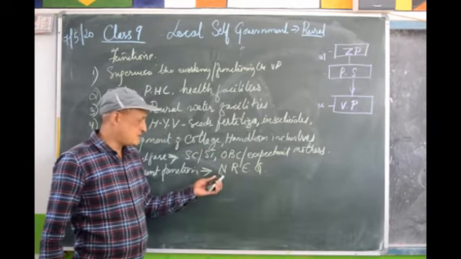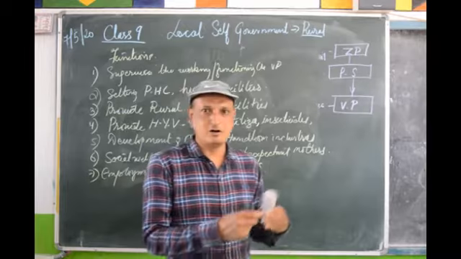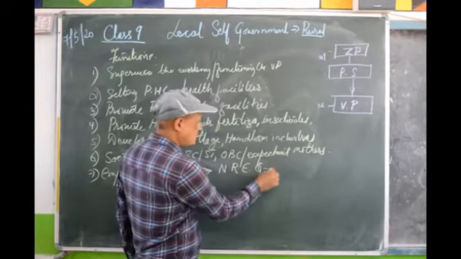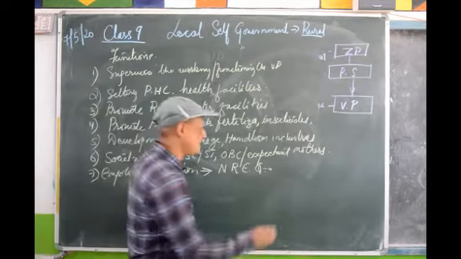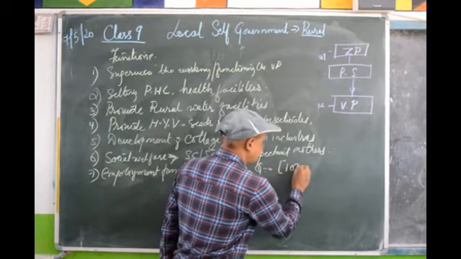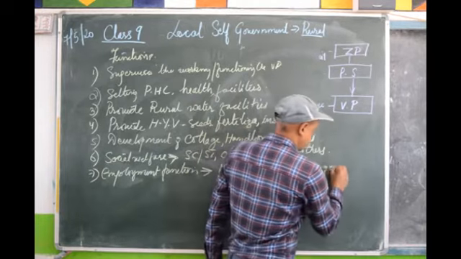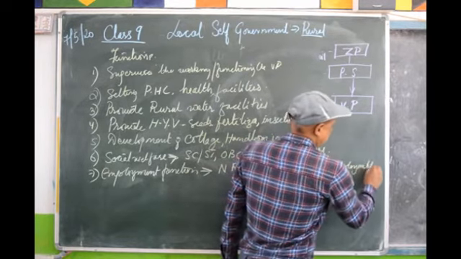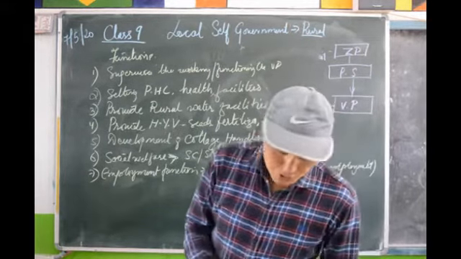What is it? National Rural Employment Guarantee Program, or it was an act passed by the Parliament. So according to it, it is the job of the Panchayat Samiti to provide at least 100 days of employment to the villagers, mostly the unskilled laborers and so on.